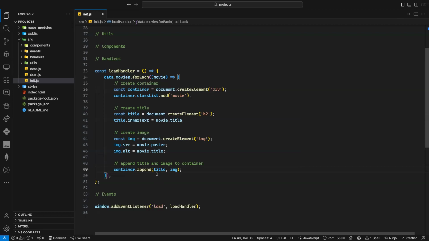So if I put the image here first, the image will be at the top. But I don't want that. I want the title... Actually, maybe it will be a good idea to add the image first, then the title. I will see it. If I don't like it, I can change it later. And voila, let's see.